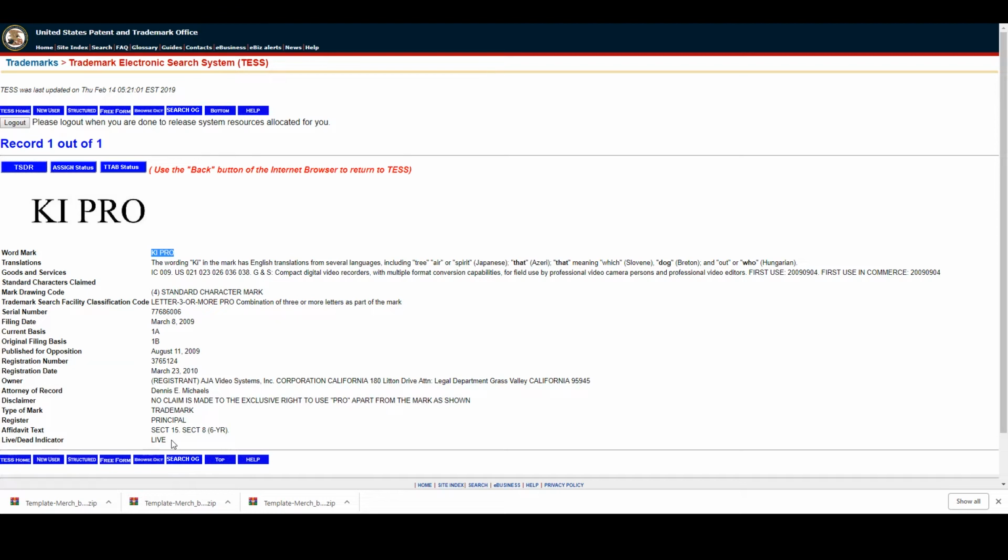The way I like to do it is if I see a dead trademark, unless it has been dead for a long time, I don't use it. The way that Amazon searches for words is they just go through the database, and they don't necessarily care if it was a trademark that's dead or alive.